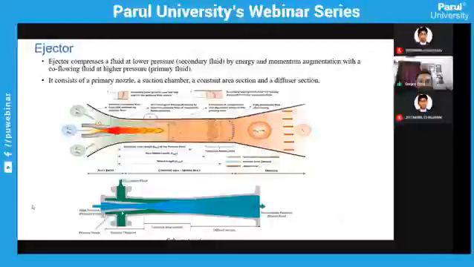There is no mechanical device in it. You don't have to give any input power. You are just utilizing your high pressure fluid. That high pressure fluid will be able to expand in the CD nozzle. So these are all high Mach number fluids. You will be expanding it to 2.5 Mach number or 1.2, depending on your applications. Application to application, it varies.